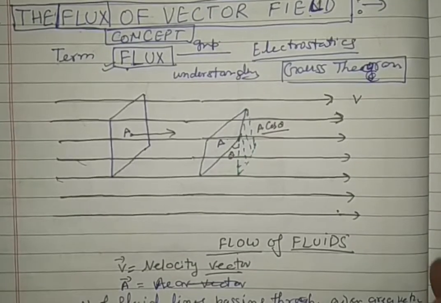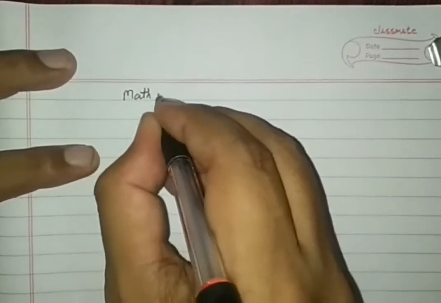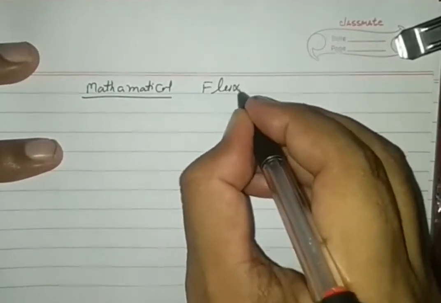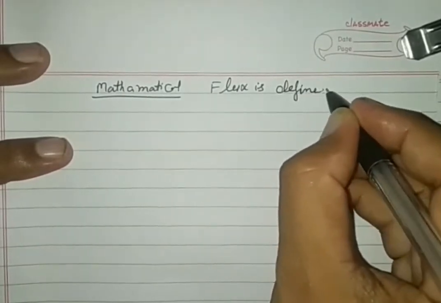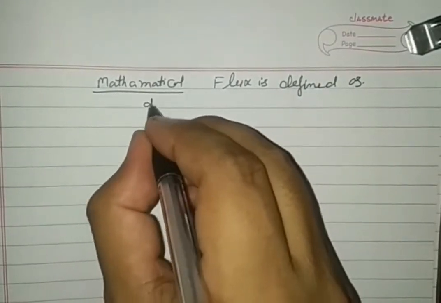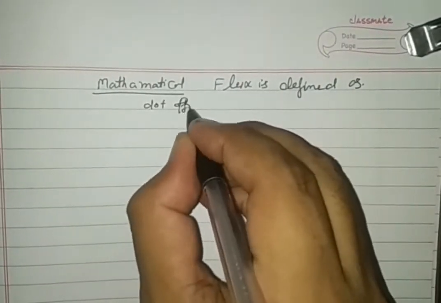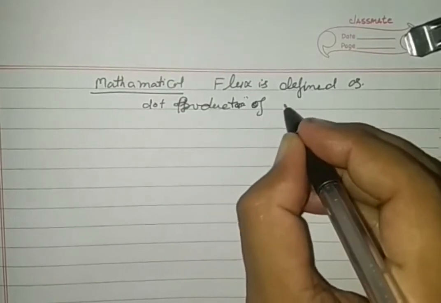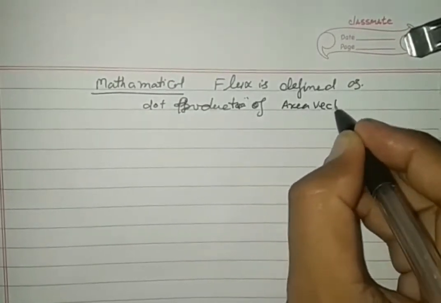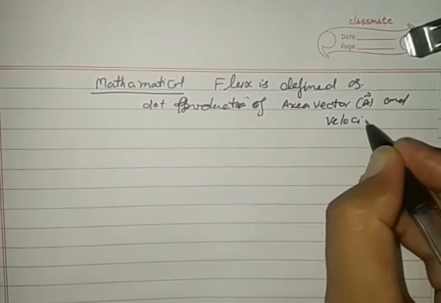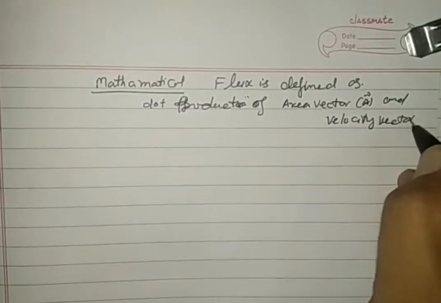So mathematically, flux is defined as the dot product of area vector A and velocity vector v.